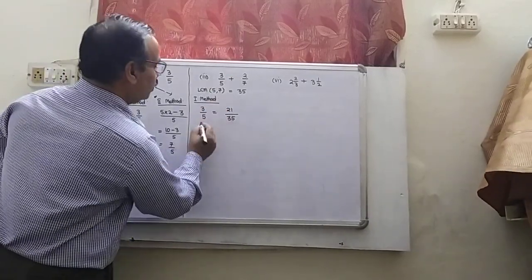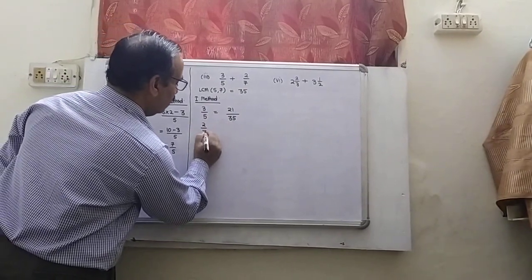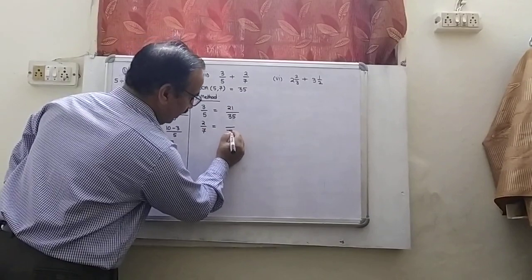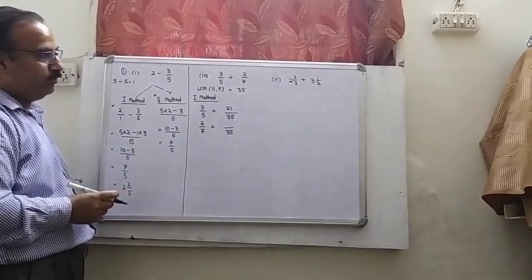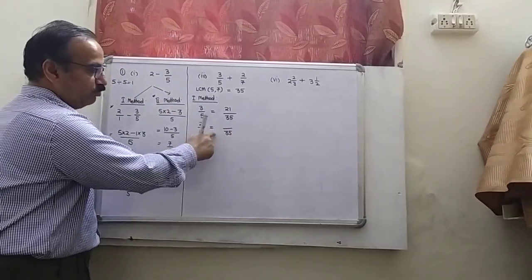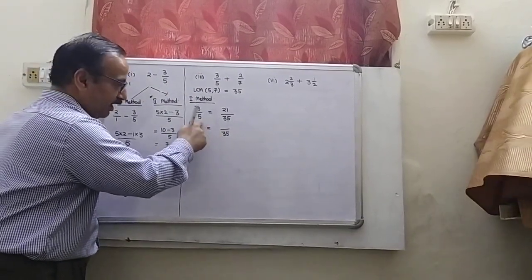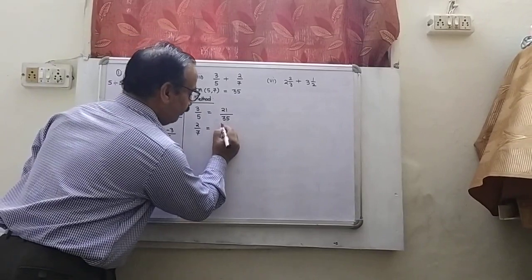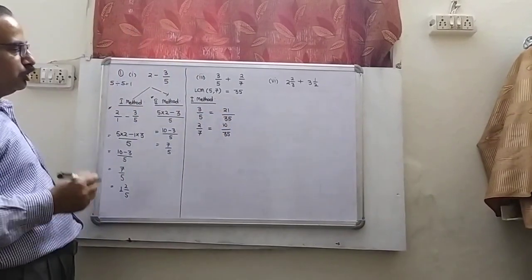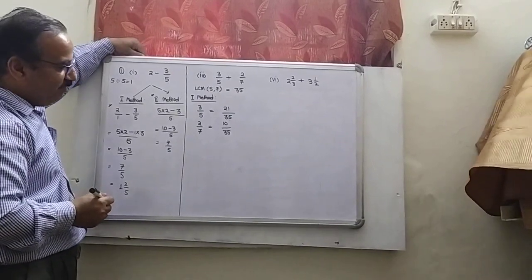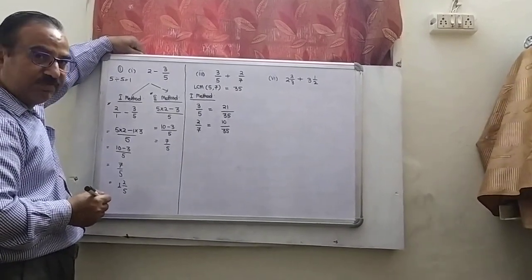Now the second is 2 by 7. Here again you have to make the denominator 35. Now you have to multiply it by 5. 7 5s are 35. So the numerator when multiplied by 5 will become 10. So 3 by 5 you can write as 21 over 35, and 2 by 7 you can write as 10 over 35.